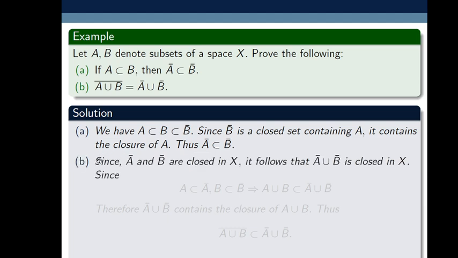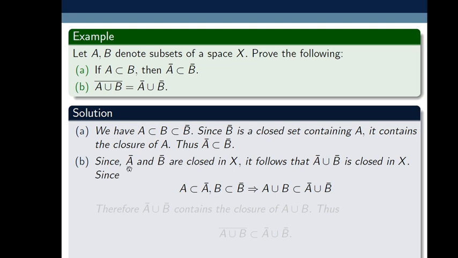So let's have statement B. Since the closure of A and the closure of B are closed sets in X, it follows that the closure of A union the closure of B is also closed in X, because a union of closed sets is closed. Also we know that A is contained in the closure of A and B is contained in the closure of B. So this implies A union B is contained in the closure of A union the closure of B.